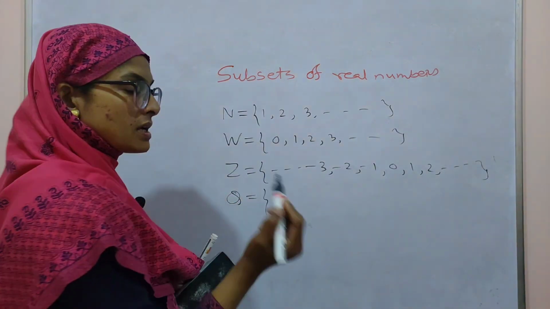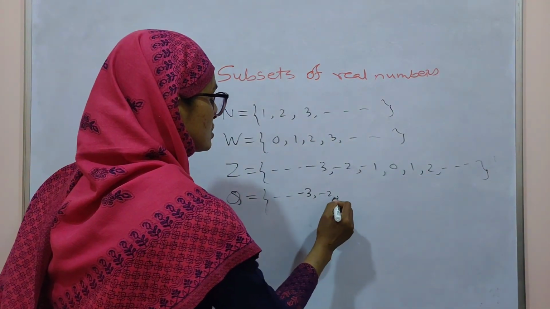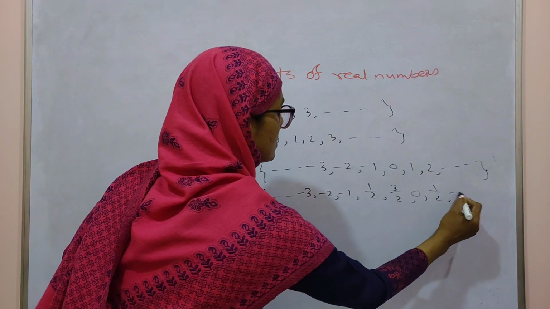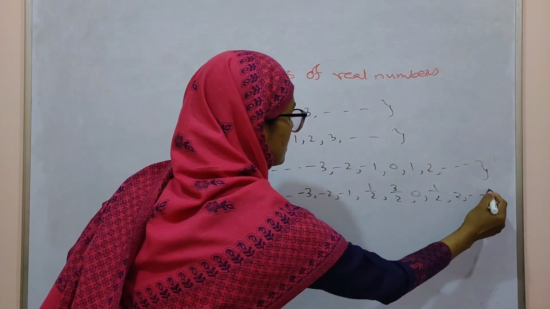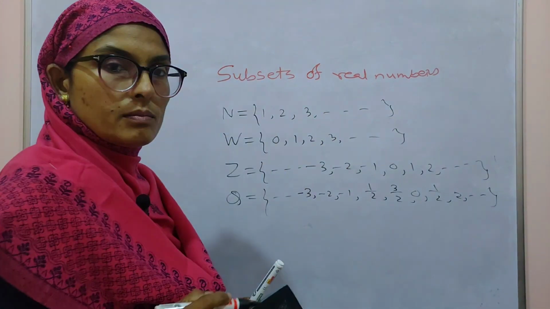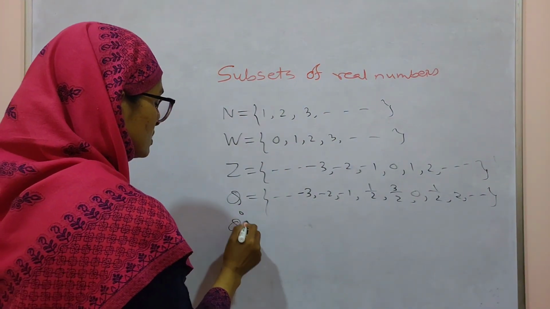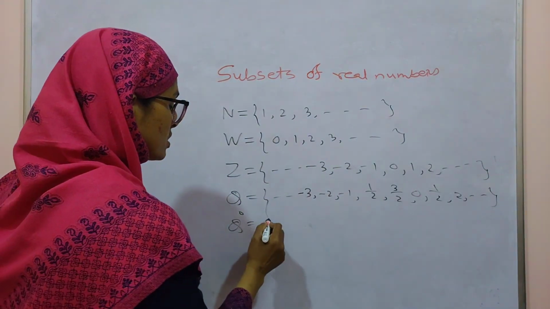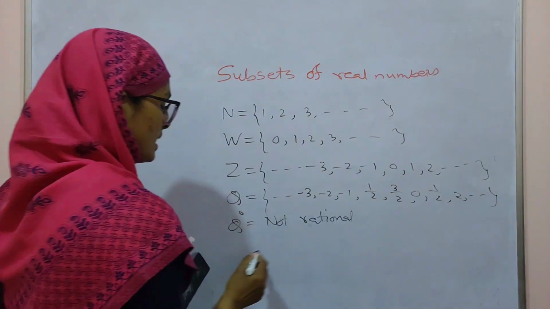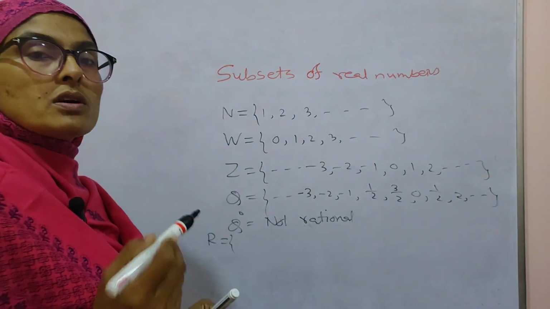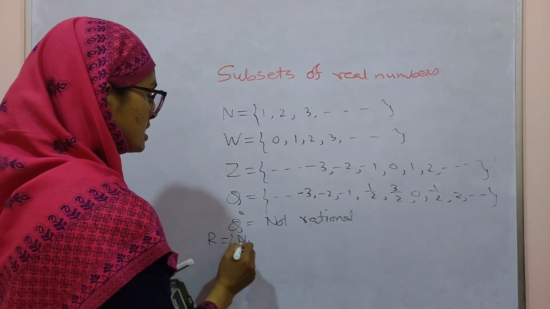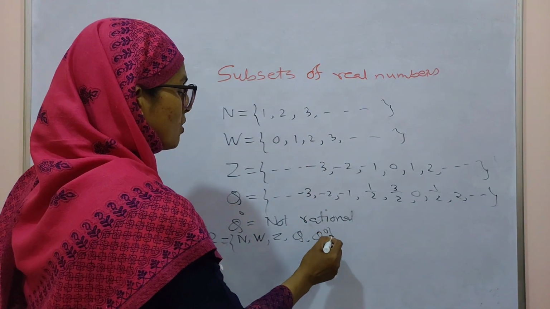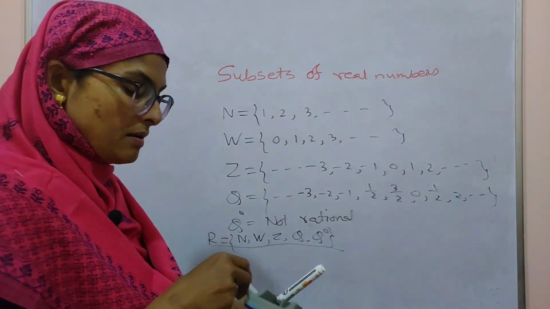Q is the set of rational numbers, that means all integers and also fractions. All belong to Q. Q complement means those which are not rational, that is, irrational. And R means the set of real numbers. That means N, W, Z, Q, and Q complement, all belong to R.